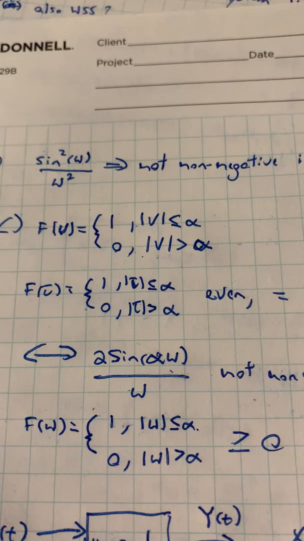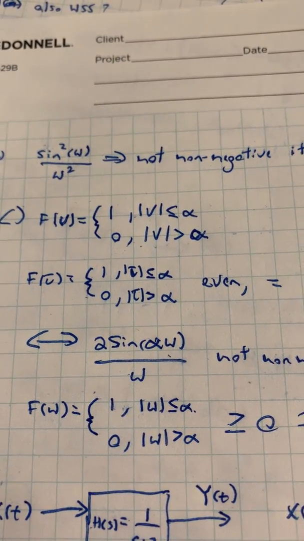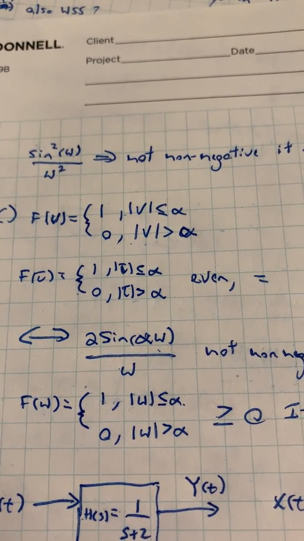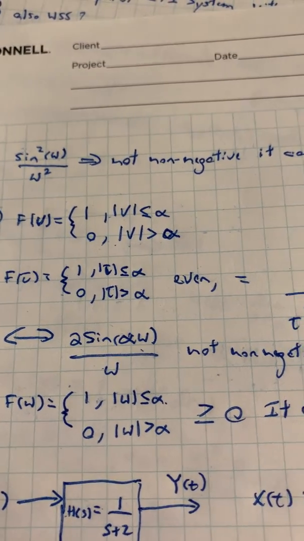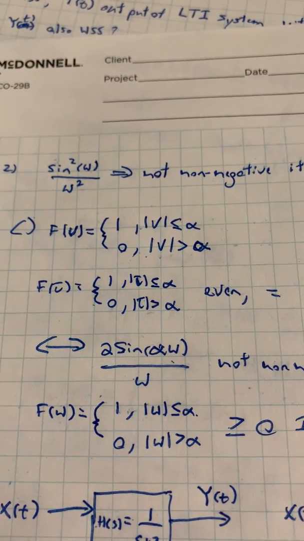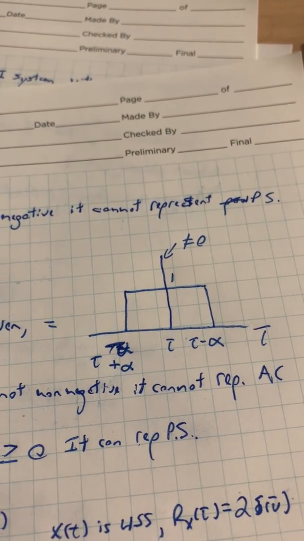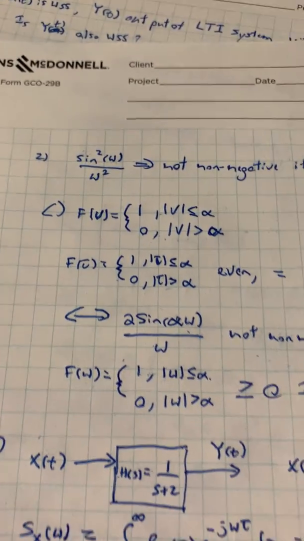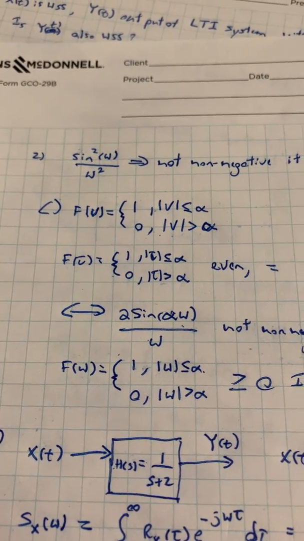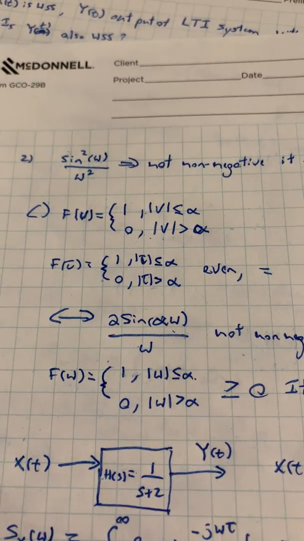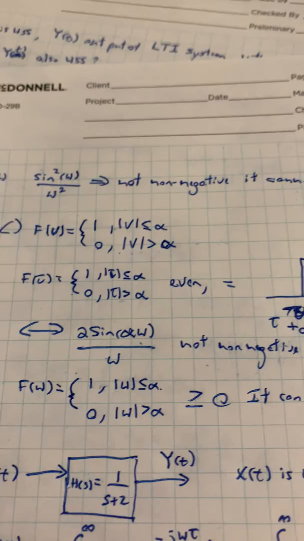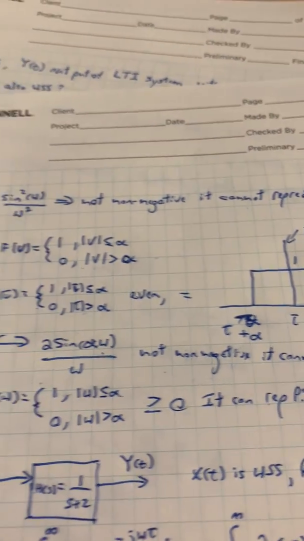So if you do the Fourier transform of this, you get 2 sine of alpha omega over omega, which again could not be non-negative, so it cannot represent an autocorrelation. So if we replace it with omega, we see that it is always greater than or equal to 0, so it can represent a power spectral density.